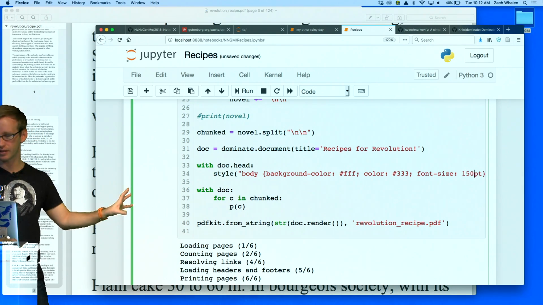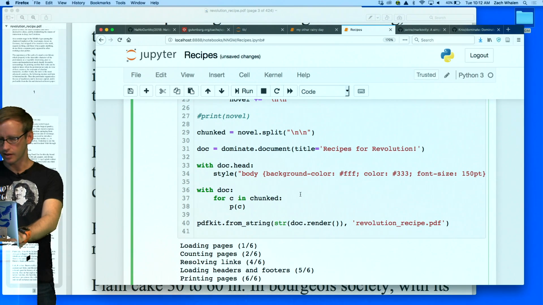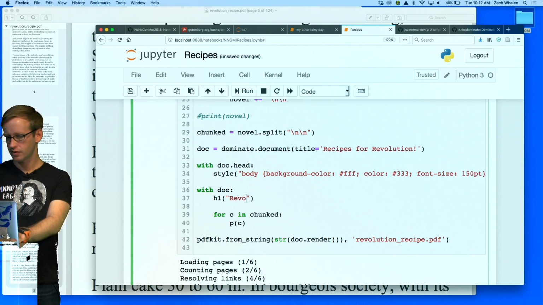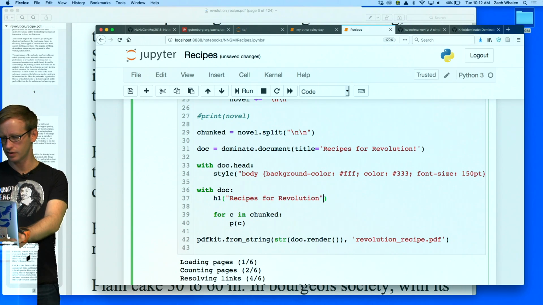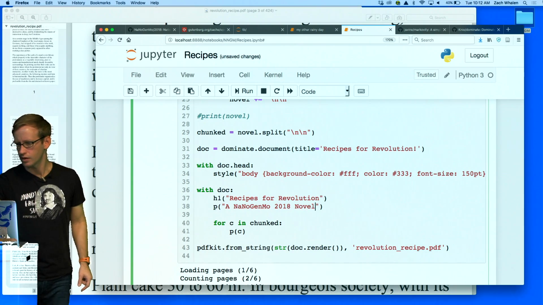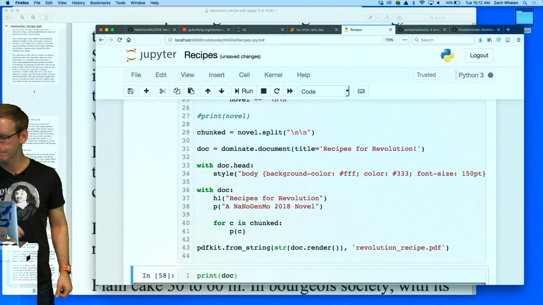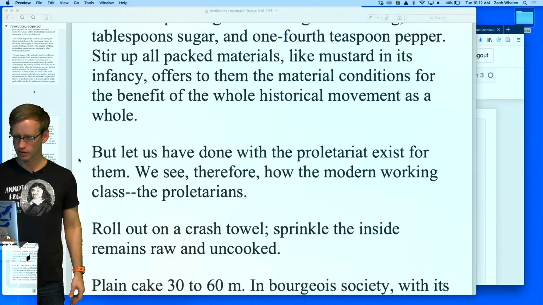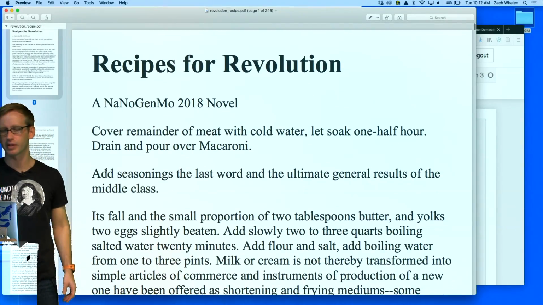Also, you notice there's no title right there. So let's go ahead and add that inside the doc. We can just say H1 and recipes for Revolution. And see how that looks. So this time, okay, that's still probably a little big, but that's all right.